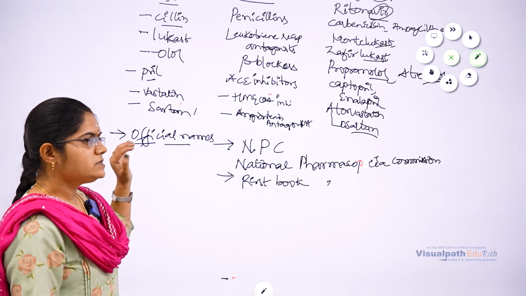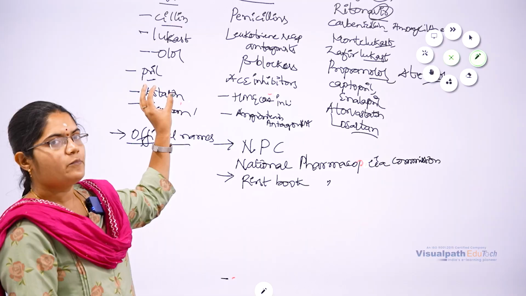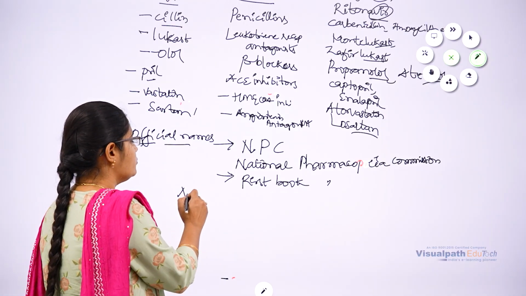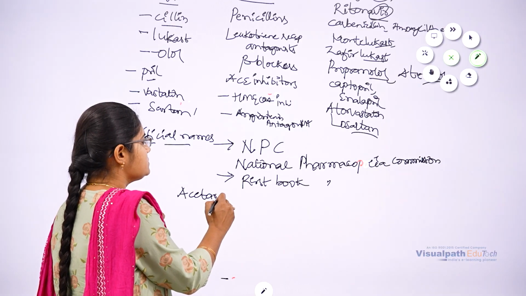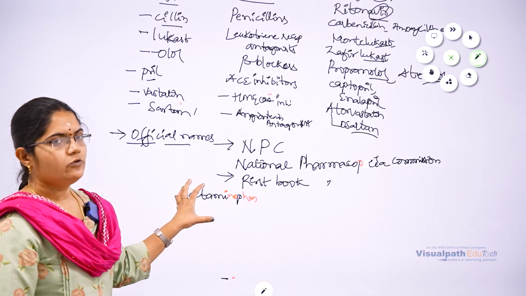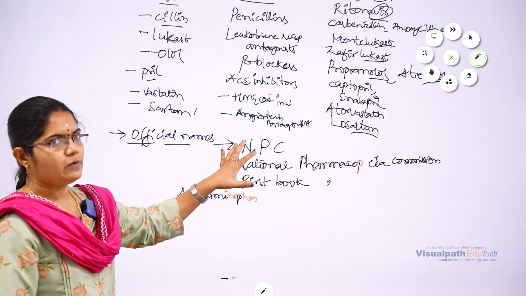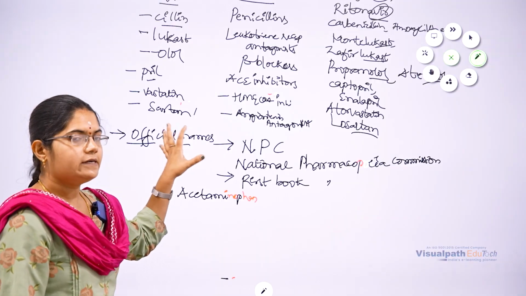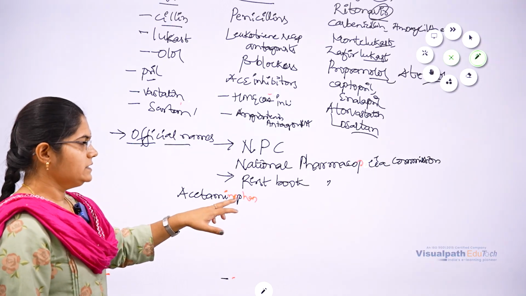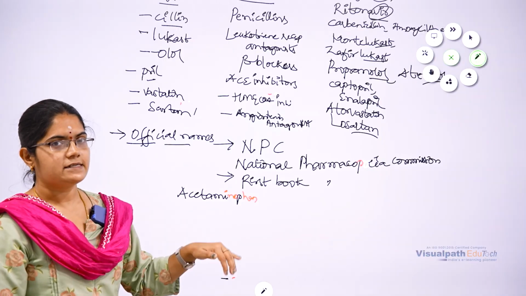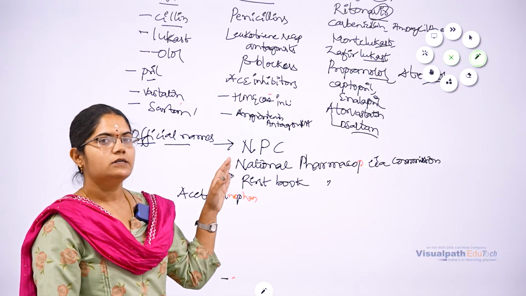These official names should match the approved names. According to NPC, paracetamol is named acetaminophen, which matches the approved name given by USAN, the United States Approved Name Society. So these are all about generic names. We have discussed chemical name and generic name.